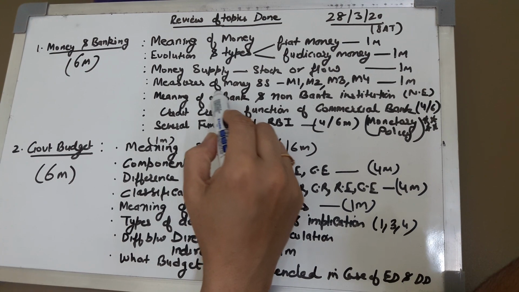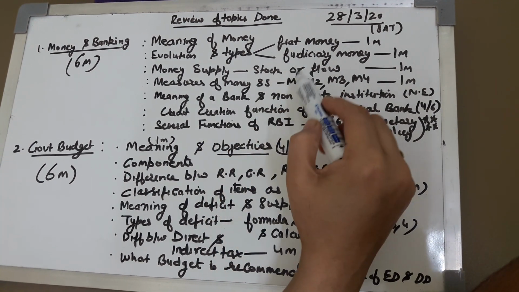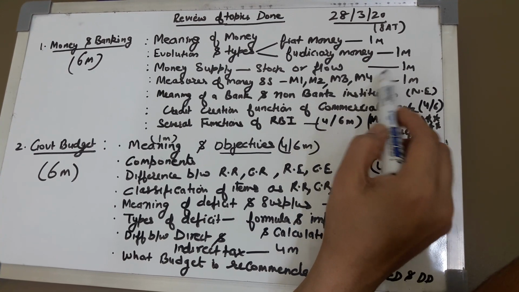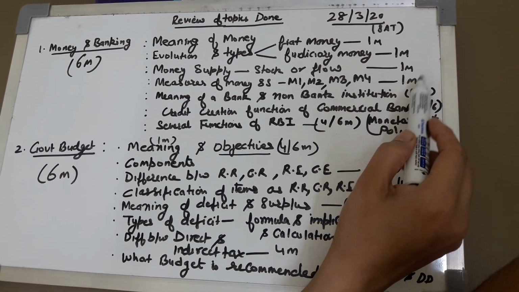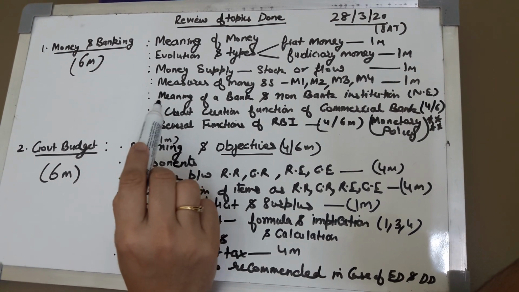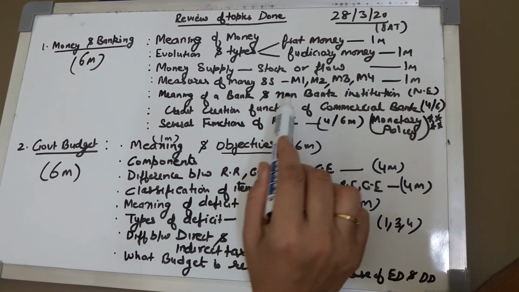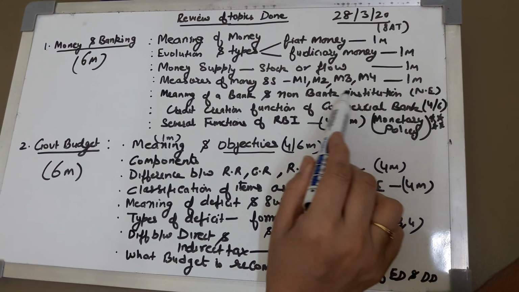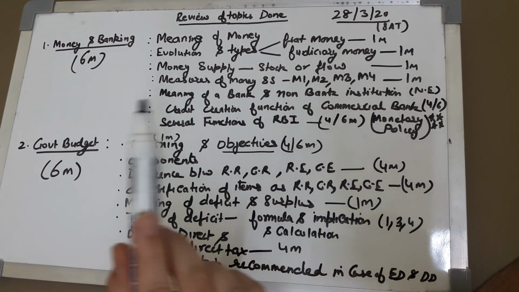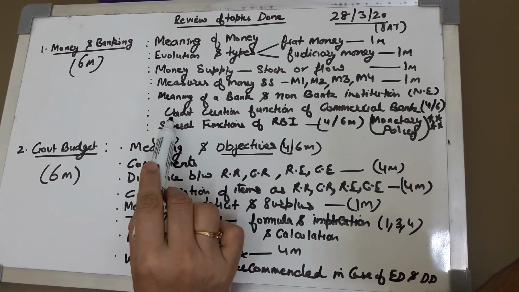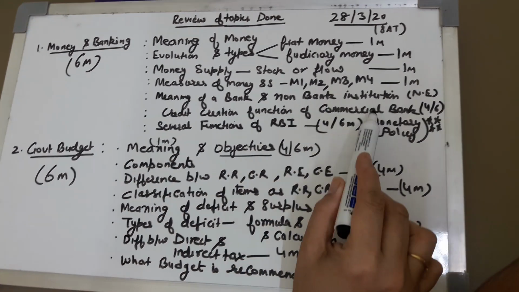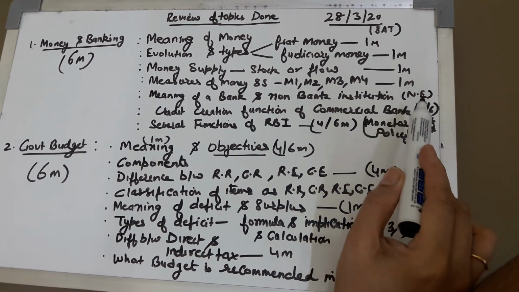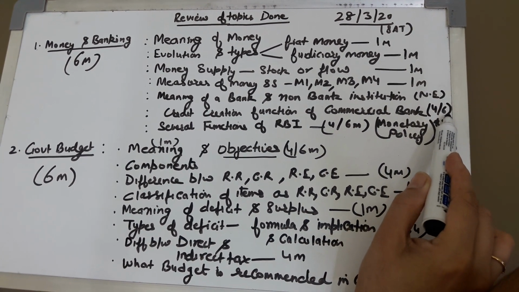After this, you have to do measures of money supply, M1, M2, M3, M4. All these 4 formulas you have to prepare for 1 mark. Then we have done meaning of a bank and the difference between a bank and a non-bank financial institution like LIC, etc. Then we switched over to credit creation function of commercial bank. Now this is the most important topic in this and you can expect a 4 to 6 mark question here.